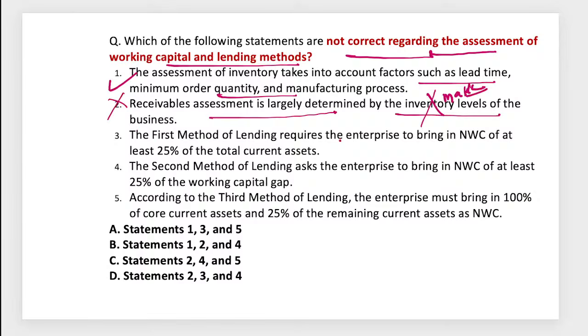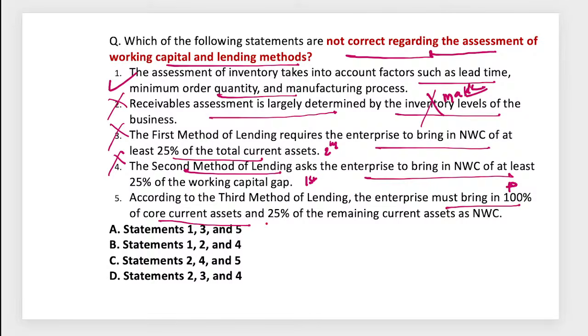The first lending method requires the enterprise to bring net working capital at 25% of total. No, this is the second lending method. The second lending method asks the enterprise to bring net working capital of 25% of the working capital gap. This is first and this is second. This is also wrong. According to the third lending method, the enterprise must bring 100% of core current assets and 25% of the remaining net working capital. So this is correct, right?